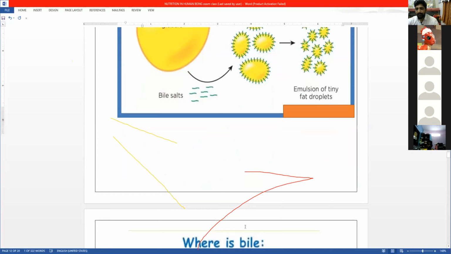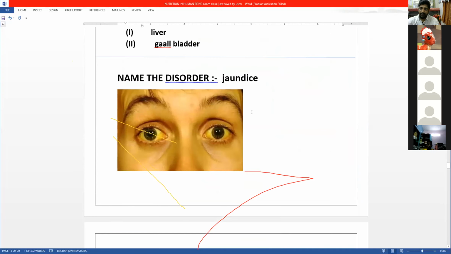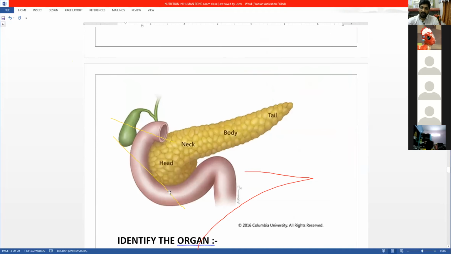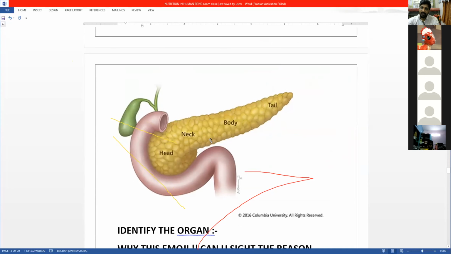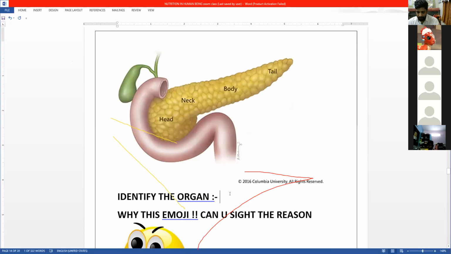Now coming back, there's a disorder, jaundice. Now see this organ. This organ is very important. It is called the pancreas. This organ is the pancreas.